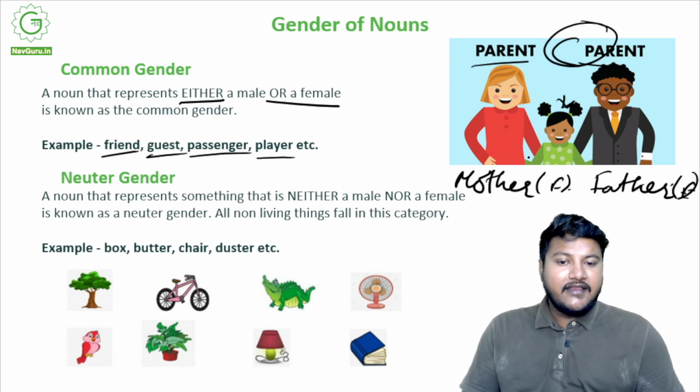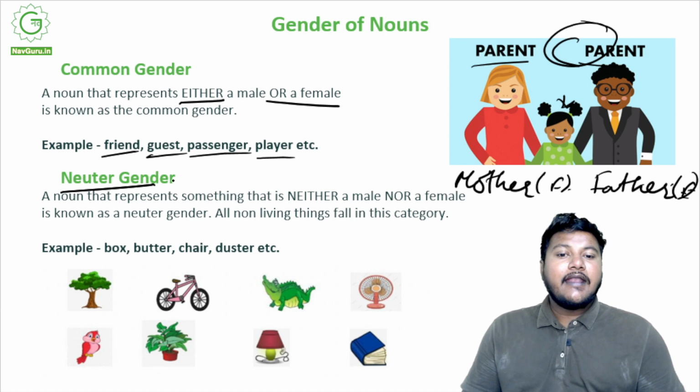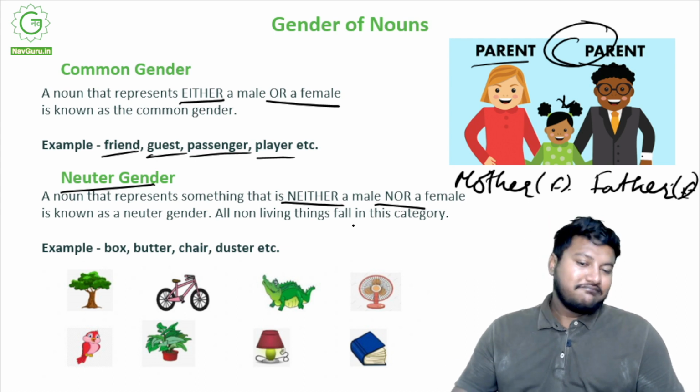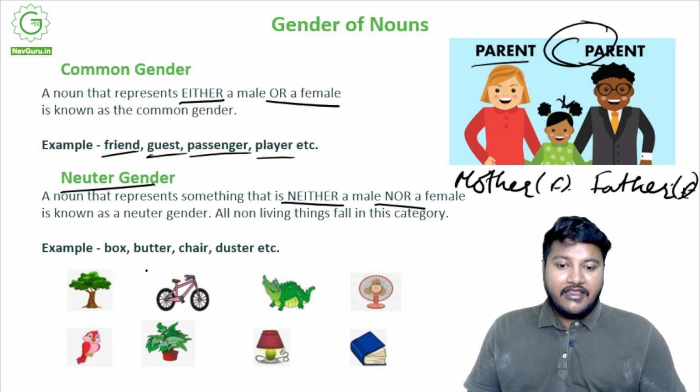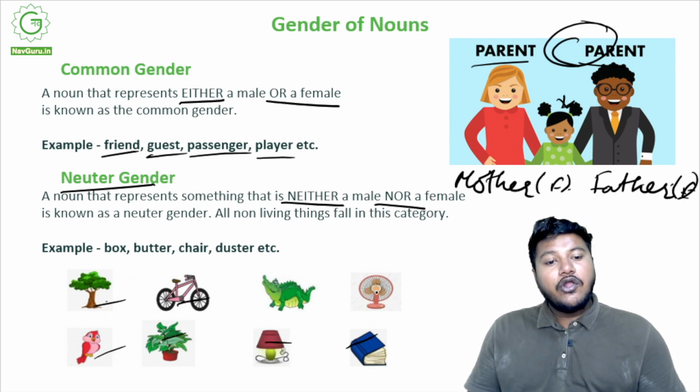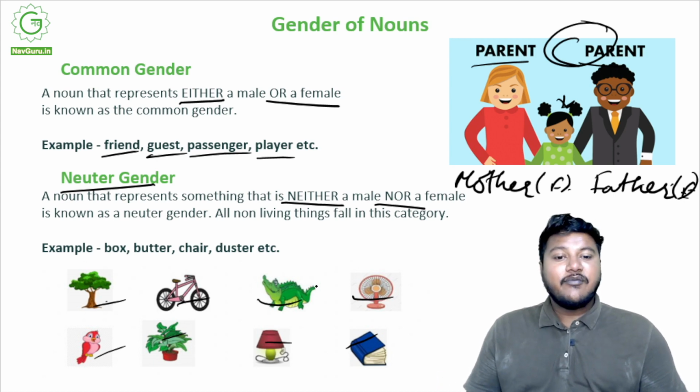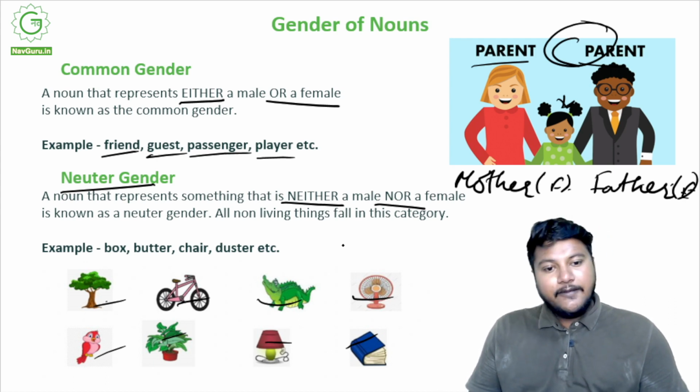Then there is a fourth category, the neuter gender, a noun that represents something that is neither a male nor a female. Basically, non-living things. All non-living things fall in this category, and living things that you cannot identify just by looking at them are also neuter gender. So a tree, a bird, a bicycle, a plant, a lamp, a book, a table fan, a crocodile. You cannot tell whether a crocodile is male or female just by looking at it, right? So these are all neuter genders, right?